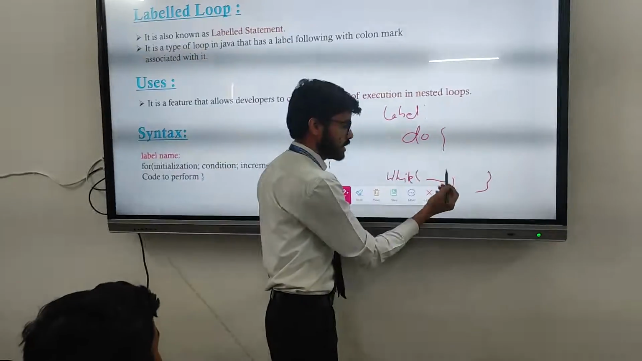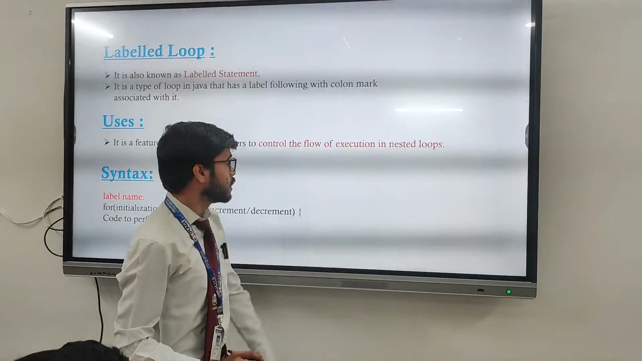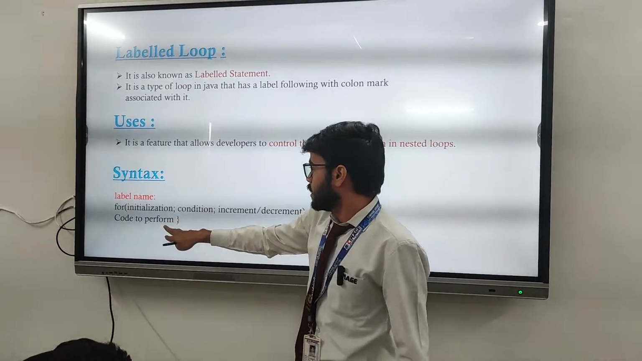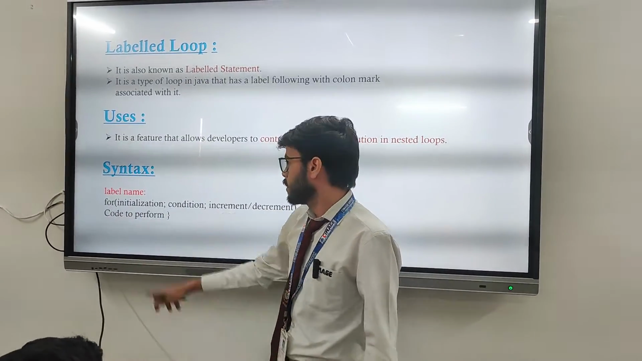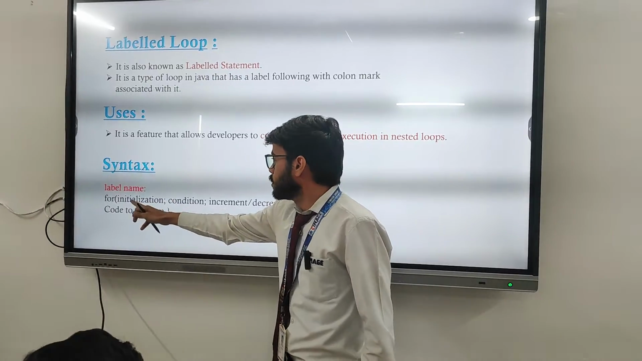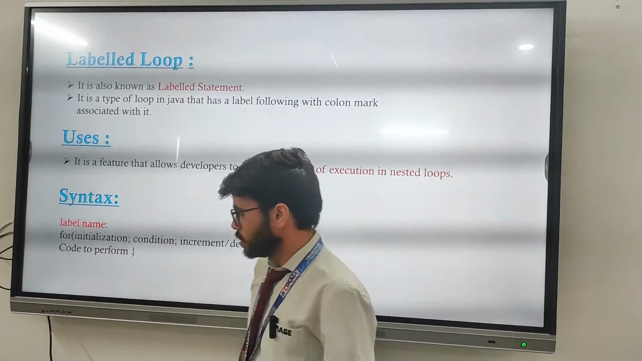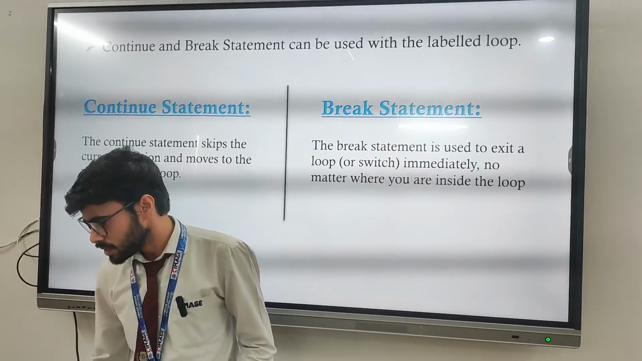For do while loop, we write the label name followed by the colon, then do, and then at last we write while and then the condition inside. As you can see in the syntax, I have taken the example of for loop: label name, colon, for loop, initialization, condition, increment and decrement, and then code. Yes, body of the loop.